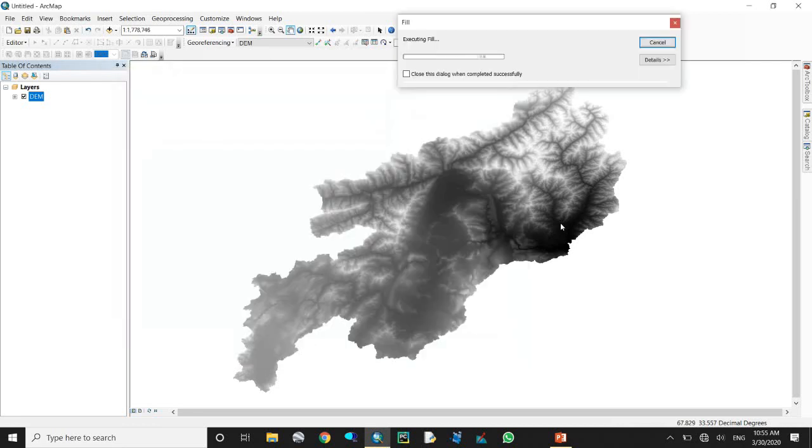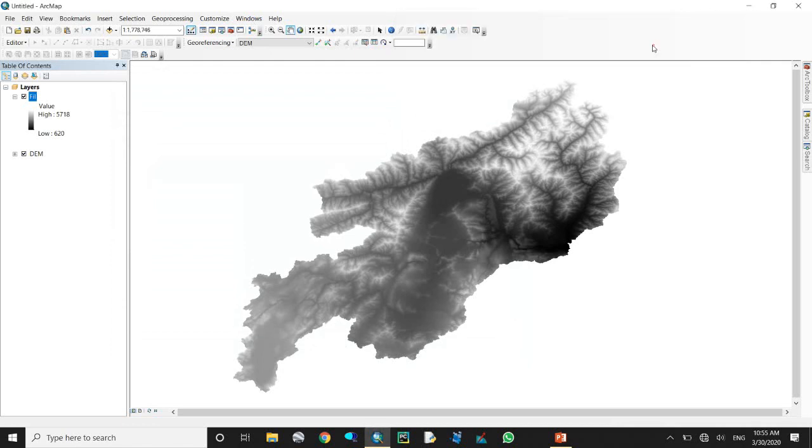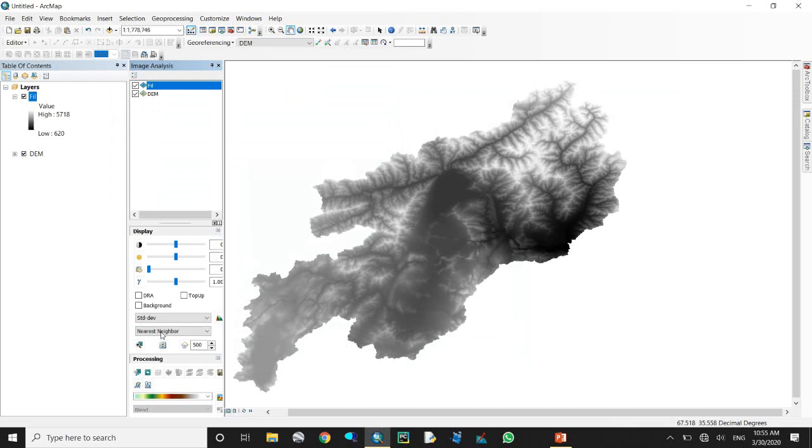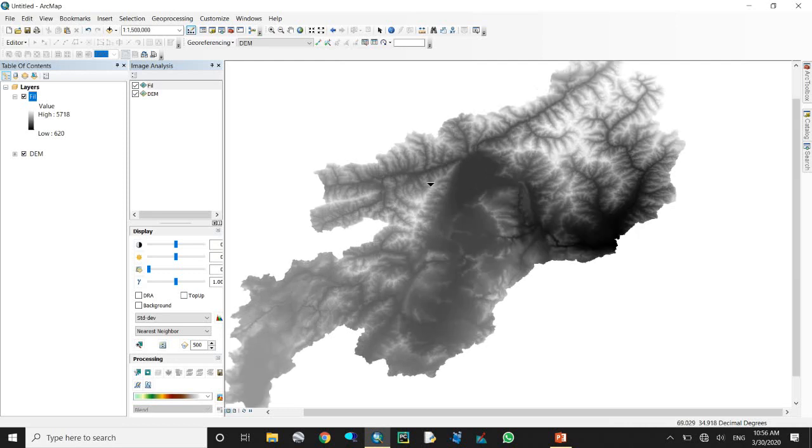The output we should rename as fill. The Z limit is also optional; it is the maximum elevation difference between a sink and its spill point. If you have no value, you can leave it empty. Just okay.